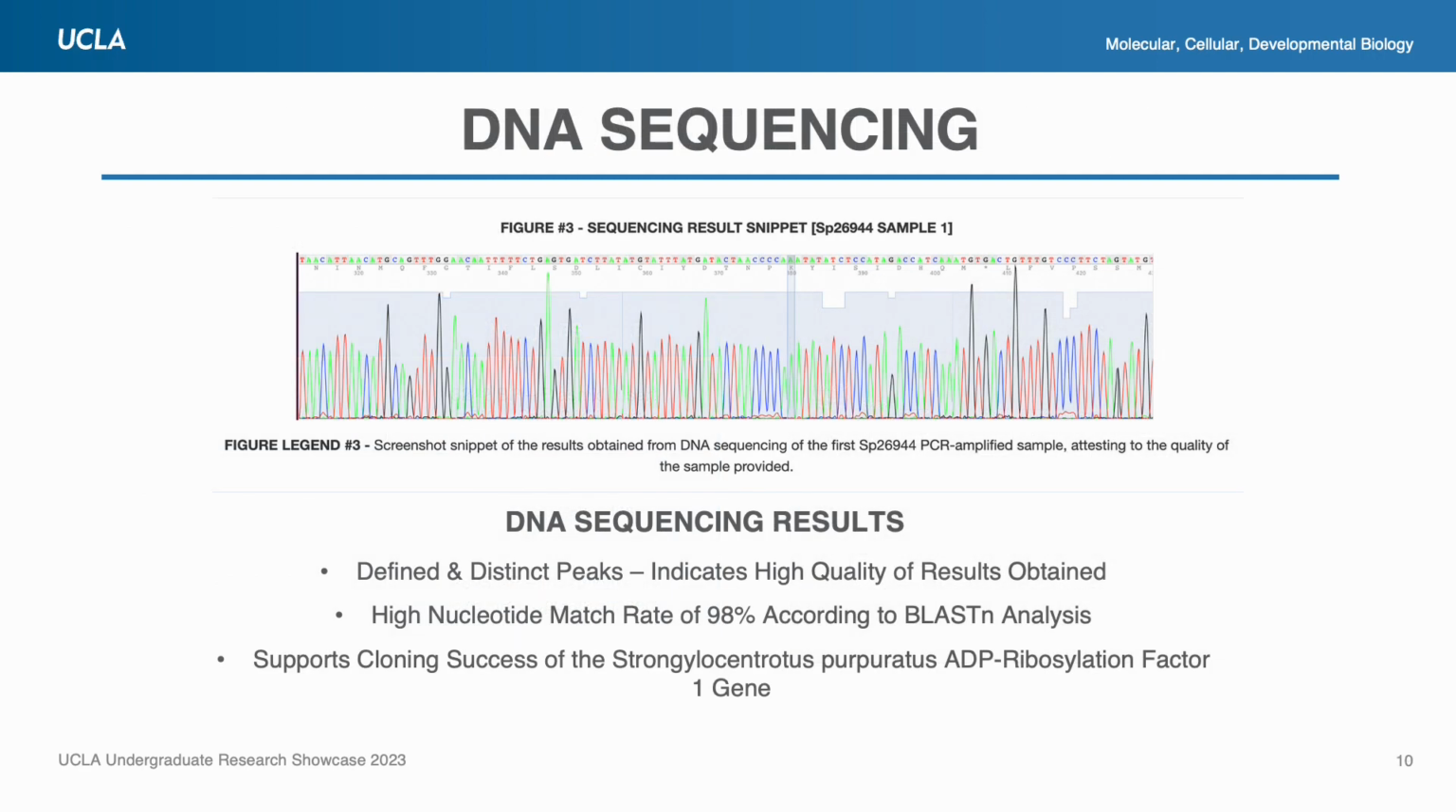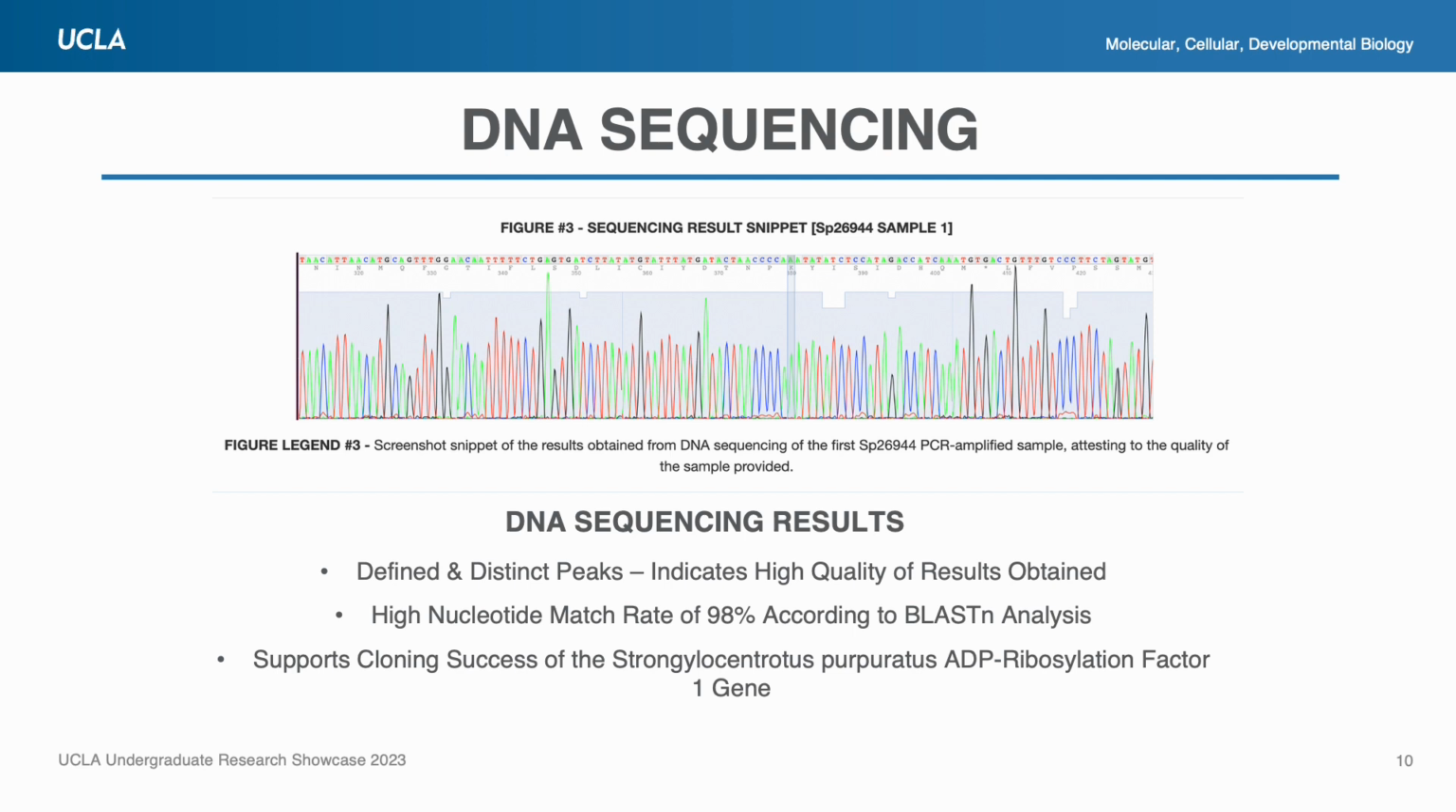Next, to gain additional evidence supporting the correct incorporation of the desired DNA inserts into the empty plasmid vector, both transgenic plasmid samples were sent for DNA sequencing. Upon analysis, the sequencing data returned was of high quality and compared against the nucleotide BLAST database. Both samples revealed a 98% match rate corresponding to the ADP-ribosylation factor 1 gene, indicating the success of the molecular cloning project.